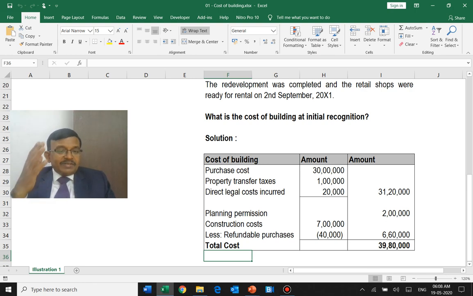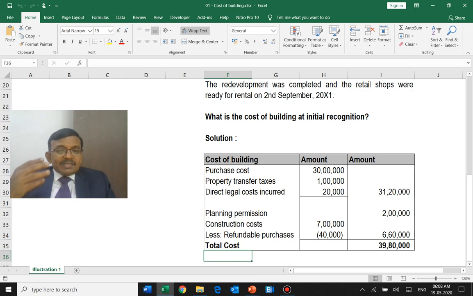So whatever additional information you have learned from this, you can also give as a narrative. The examiner will understand that you know the entire concept, but maybe there is a slip that you have not considered the refundable purchase tax. He will have a consideration for a typo error and give you certain additional marks.